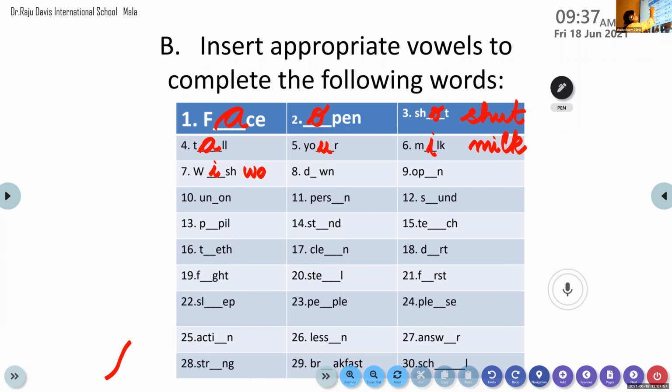Or we can write there wash. W-A-S-H. Either I or A. Whichever letter you wanted, you can write it. Whether it is I, wish, yes. Wish. Wash your hands. Yes, very good. Thank you, ma'am.